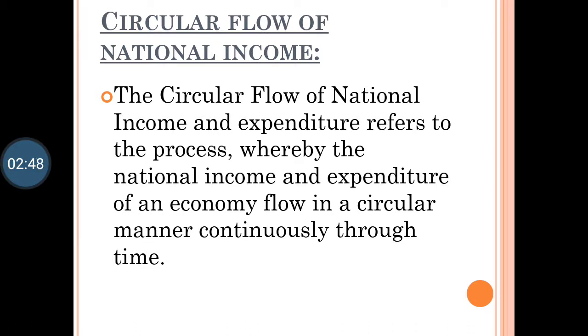Again your parents are earning, so income is coming, and in the same way expenditure also takes place. This process continues in an economy and this goes in circular flow. That is the reason it is called circular flow of national income. You need to understand that one person's income becomes other person's expenditure and other person's income becomes one person's expenditure.